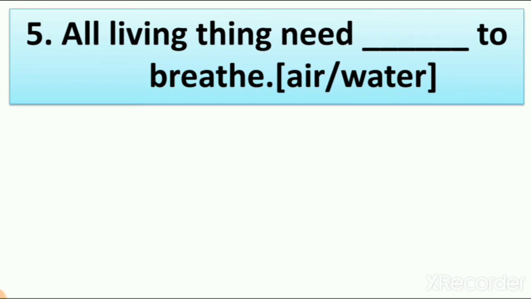Living, non-living, natural and man-made, right? From this we learn about living things. A living thing is breathing. We learn in lesson number 2 that they need water and they need air also. So they are breathing also and drinking also. But here, all living things need dash to breathe.